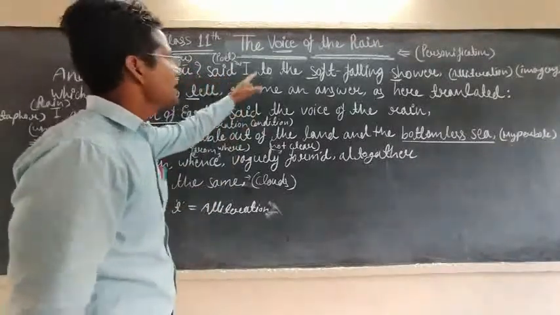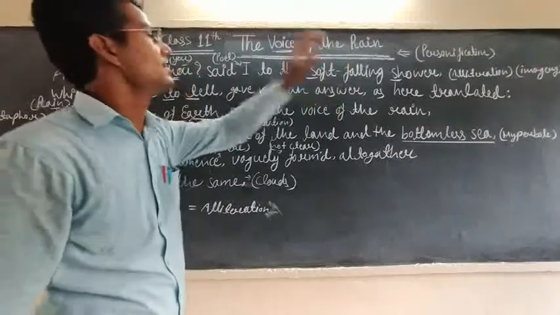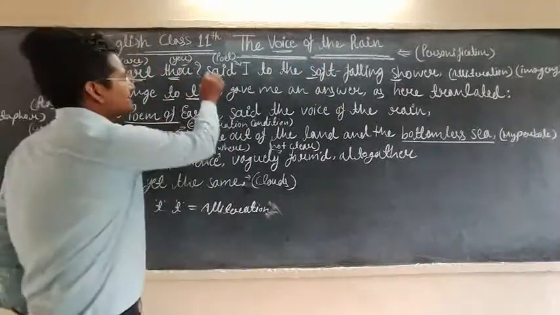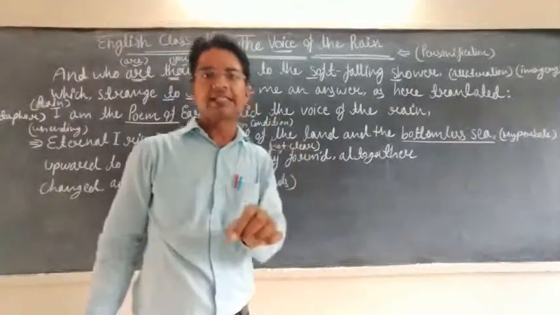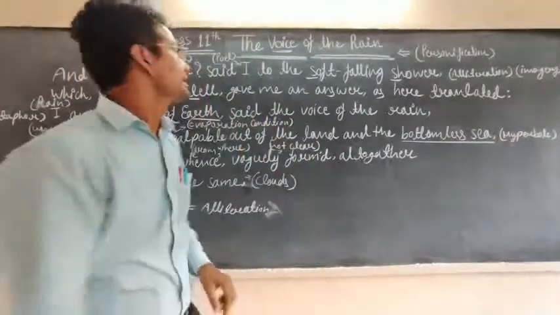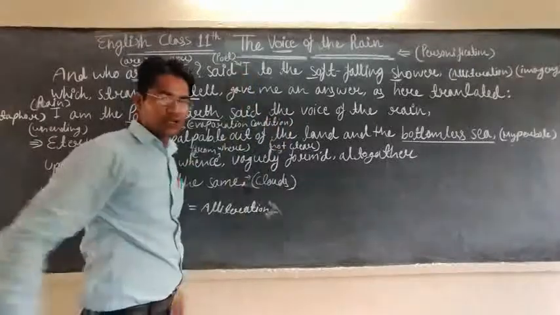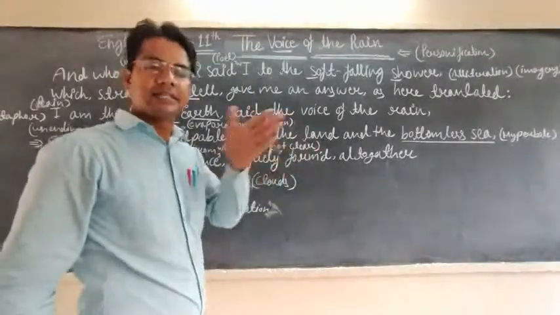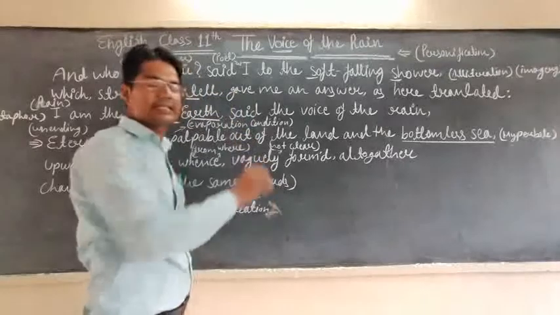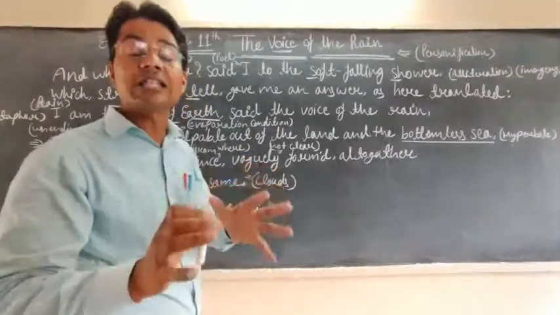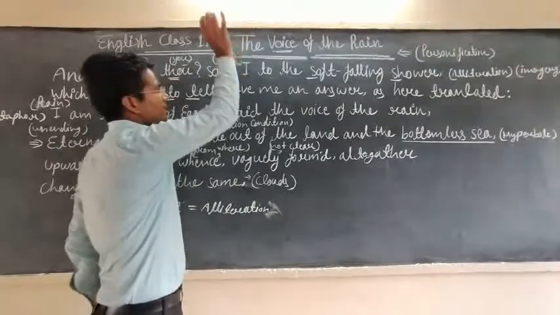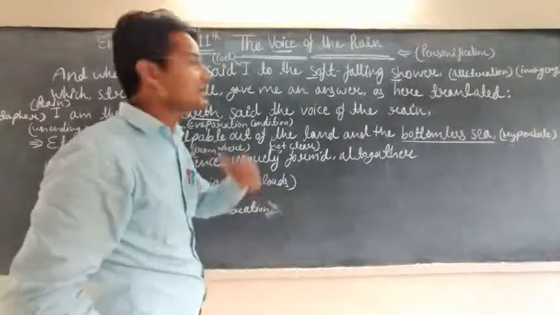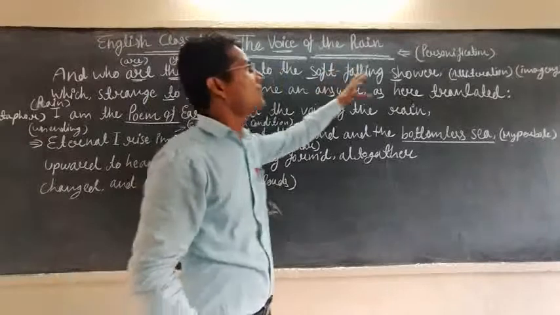Said I to the soft falling shower. Dear student, this is an important question: who is I? I stands for the poet, Walt Whitman. Said I, the poet said to the soft falling shower.